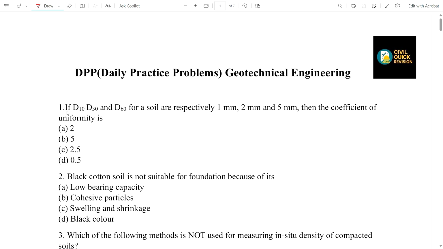First question: if D10, D30 and D60 for a soil are respectively 1 mm, 2 mm and 5 mm, then the coefficient of uniformity is? D10, D30 and D60 are given. So as you all know, the coefficient of uniformity Cu is equal to D60 by D10. In this question D60 is 5 and D10 is 1. So the answer is 5. Option B is correct.